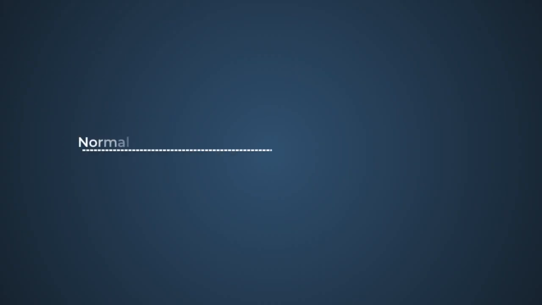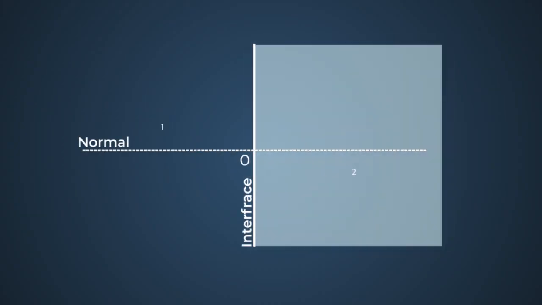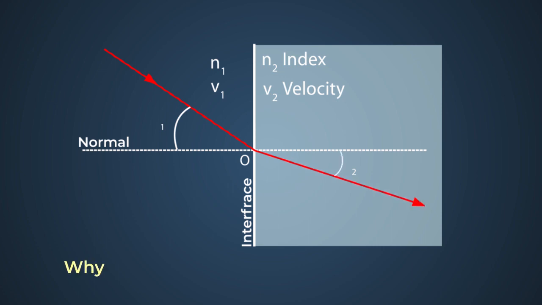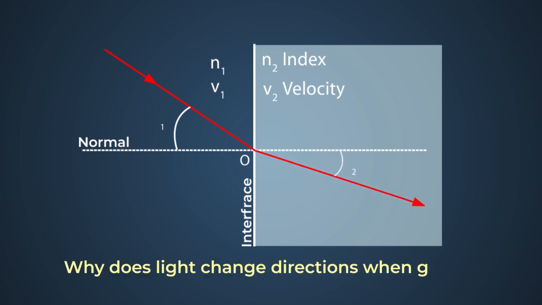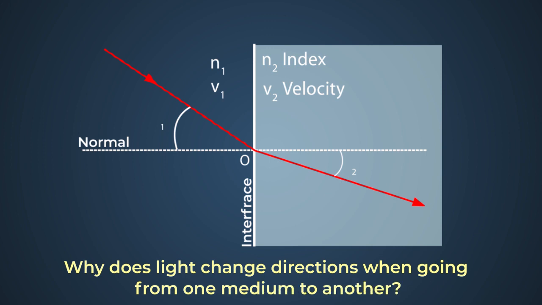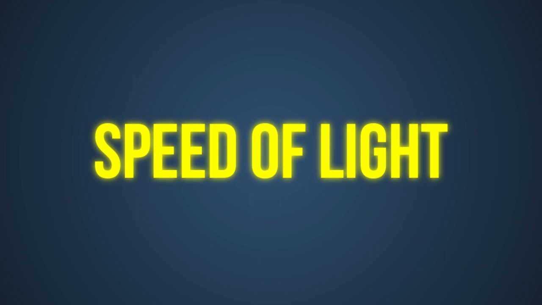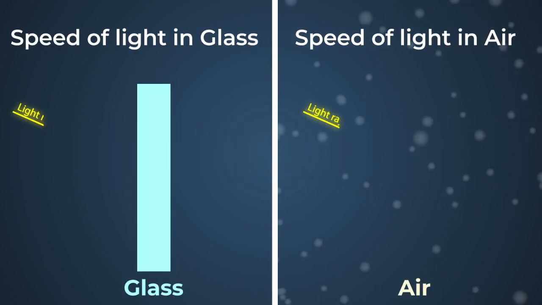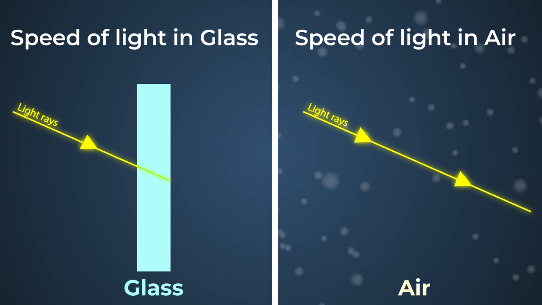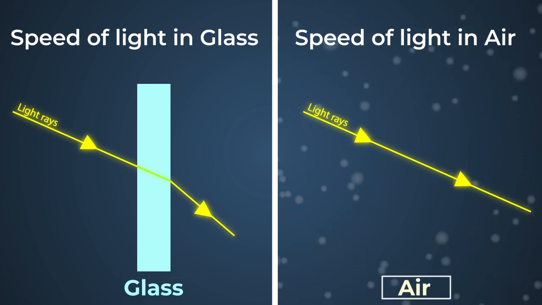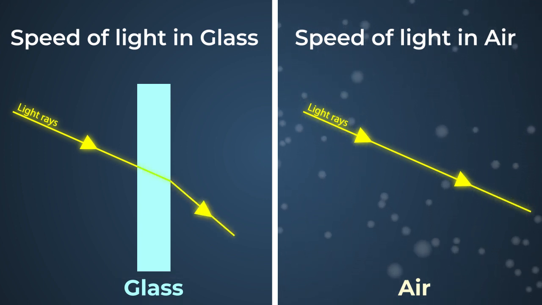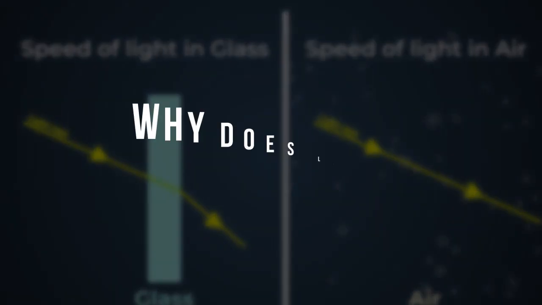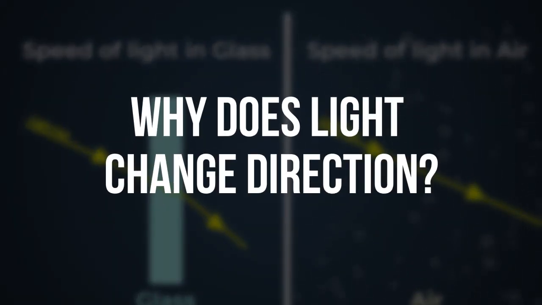Refraction happens when light changes direction when going from one medium to another. But why does light change directions when going from one medium to another? Well, it all comes down to the speed of light. Light has different speeds in different mediums. For instance, light is slower in glass than in air. But that still does not answer the question. Why does light change direction?